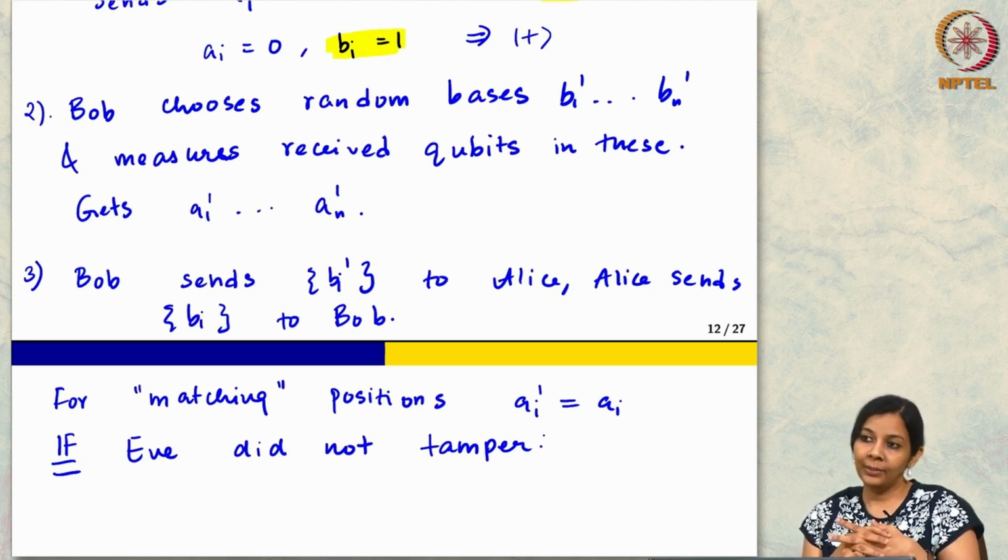What can I do? Yes. Alice should somehow be able to verify what measurements Bob made. Good.